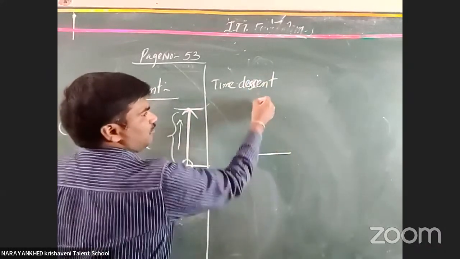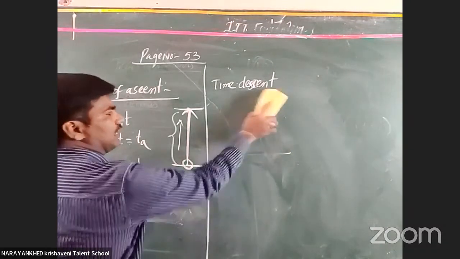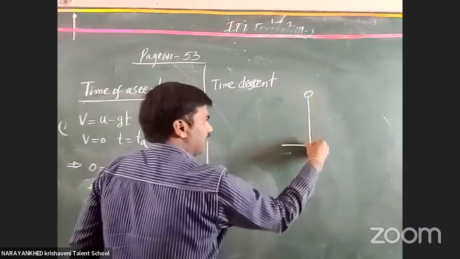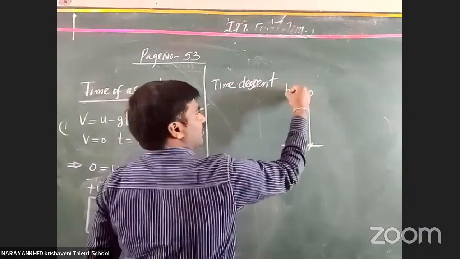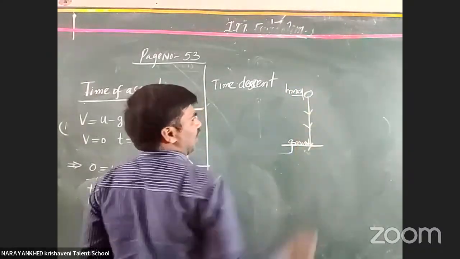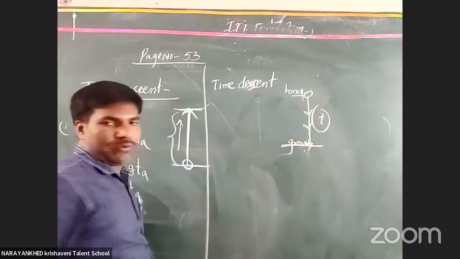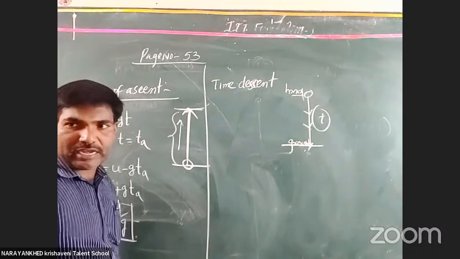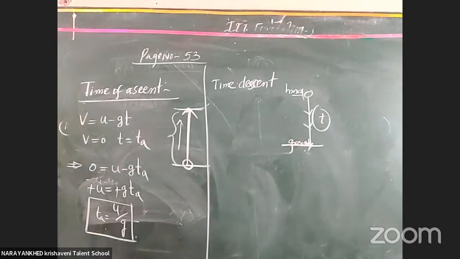When the body comes from here to here, when a body starts from the maximum height as a free fall to the ground, that is the descent position. The time taken for the body travelling from the maximum height to the ground is called the time of descent. Understood, all the students?